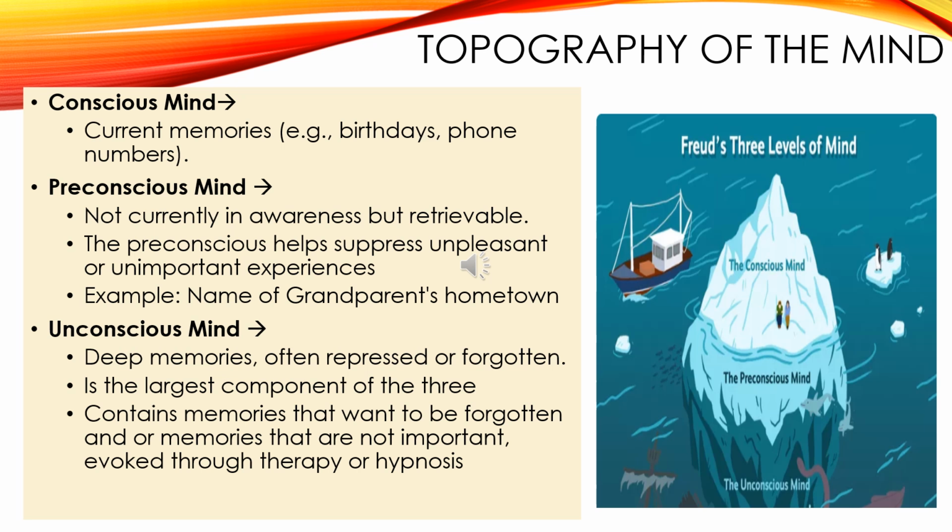And the third is unconscious mind. This is the deepest level and hidden from awareness. The contents are repressed memories, desires, fears, and instincts. The example is a forgotten childhood trauma that influences your adult behavior without you realizing it.